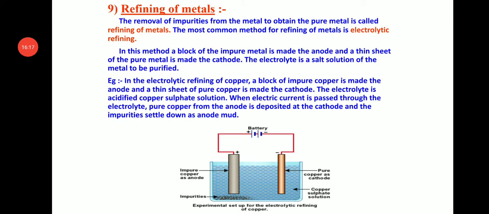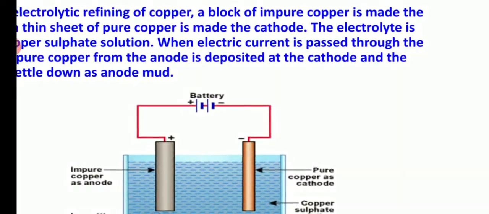For example, in the electrolytic refining of copper, in the purification of copper, a block of impure copper is made the anode and a thin sheet of pure copper is made the cathode. The electrolyte is acidified copper sulfate solution. When electric current is passed through the electrolyte, pure copper from the anode is deposited at the cathode and the impurities settle down as anode mud. In this picture you can see that.